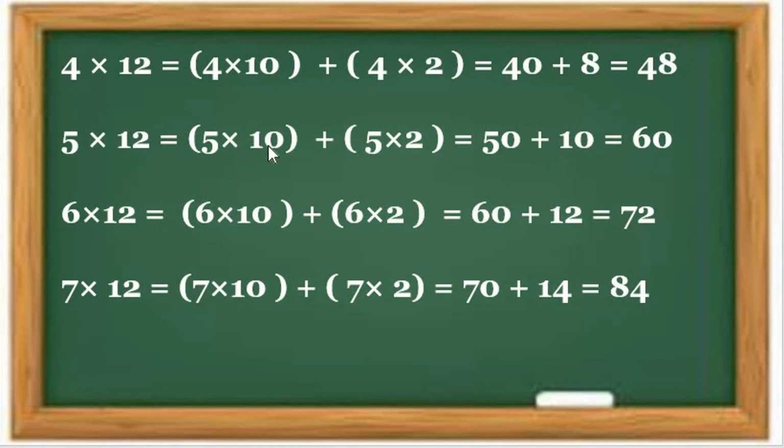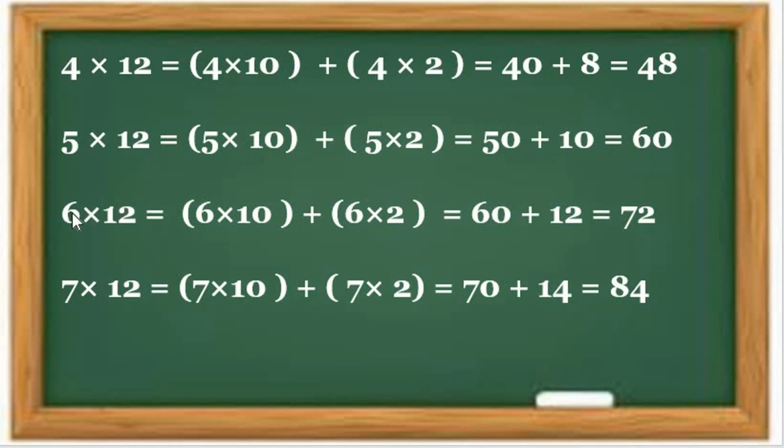So 5 multiplied by 10: 5 tens are 50 and 10 fives are 50. Got my points? Now 5 twos are what? 10. So 5 tens are 50 and 5 twos are 10. 50 plus 10, how many, all students? 60. Understood?